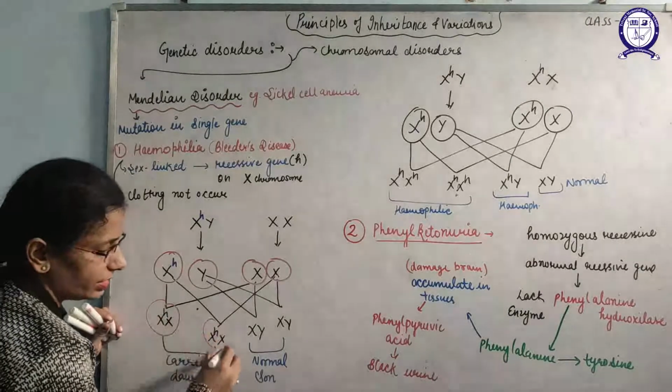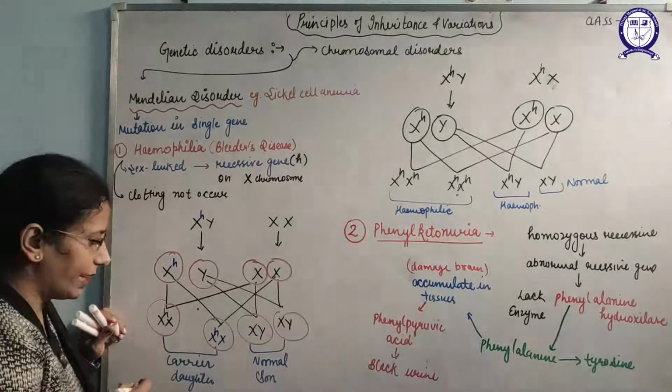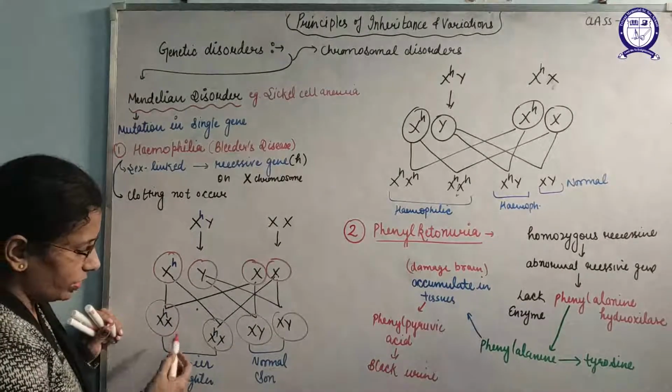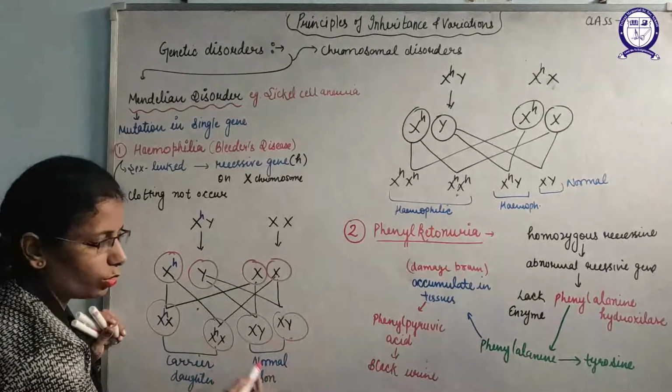As a result, of these 4 offspring we get 2 carrier daughters and 2 normal sons.